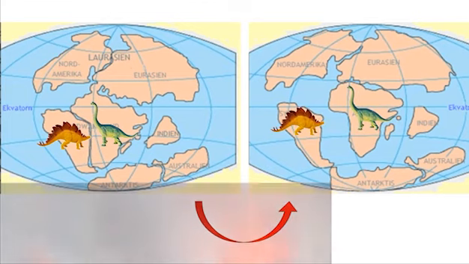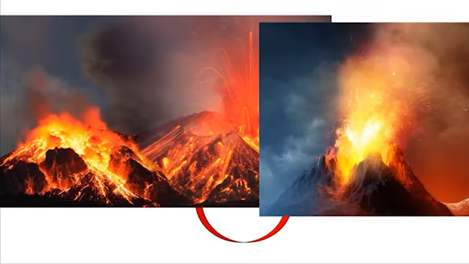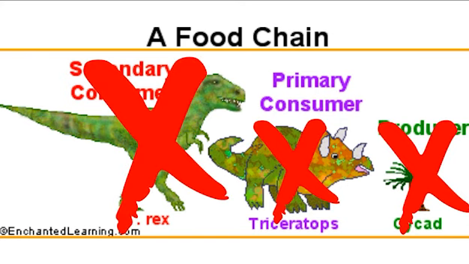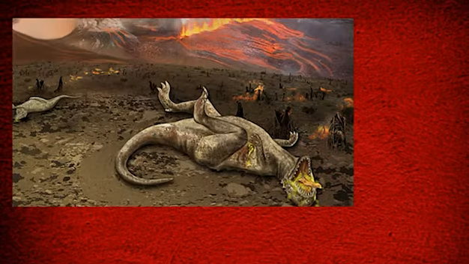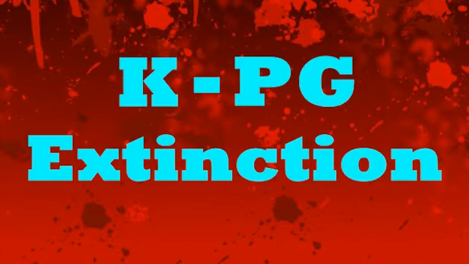Huge volcanic eruptions started happening, which affected the air and ocean. Animals started dying off due to the sudden change in the environment, which led carnivorous animals to not have enough food resources to sustain themselves. 75% of the world's species went extinct. This event is now known as the end-Cretaceous, or K-Pg, extinction.